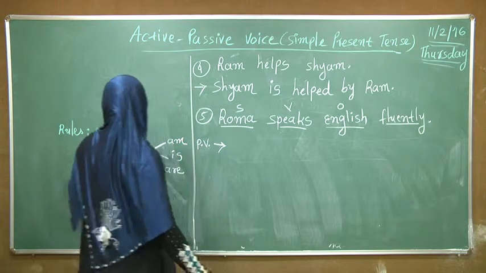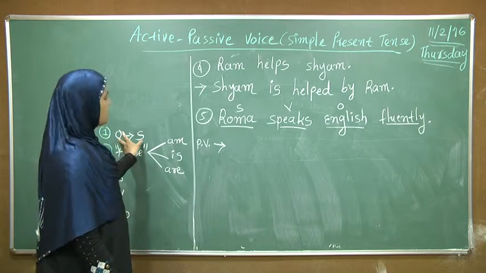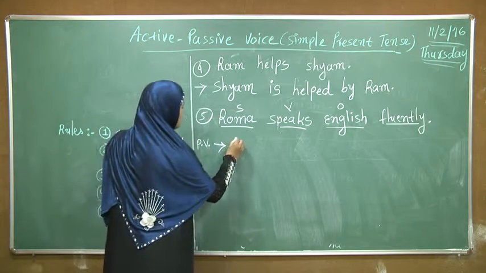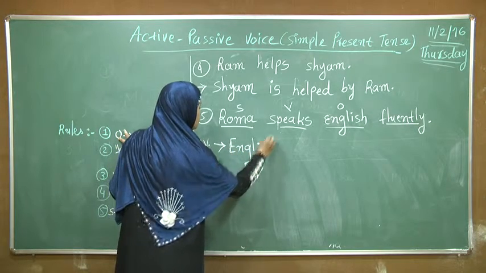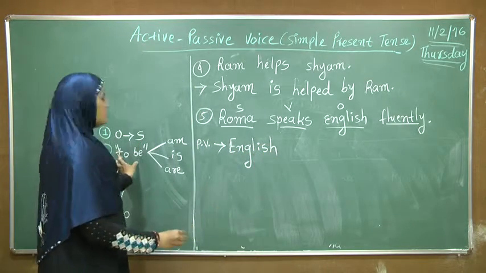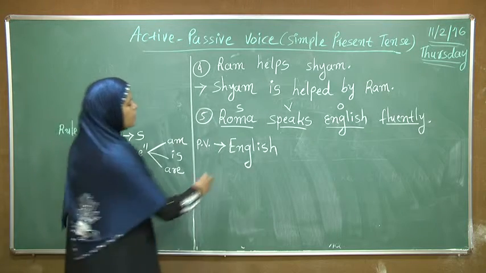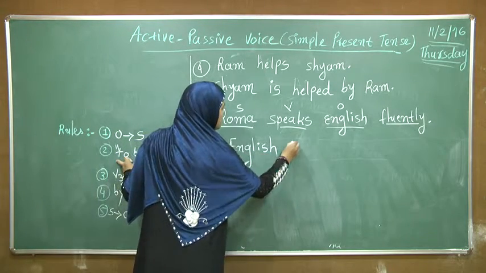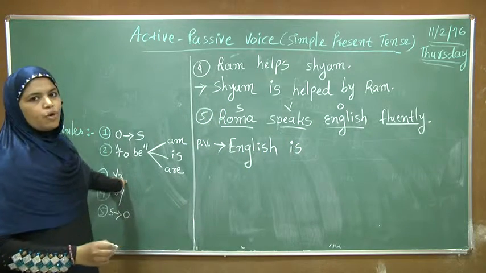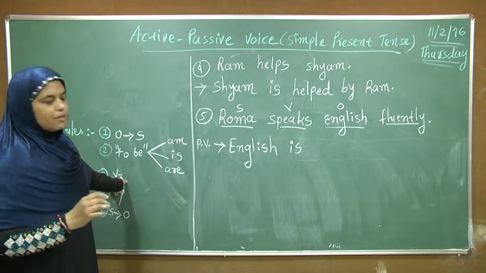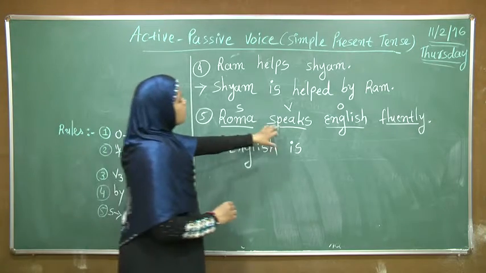Now our rule is O to S. O is English. English. The second form of to be is. Then the form of past participle V3.